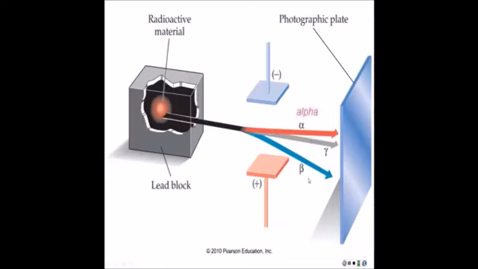So at the top we have an alpha particle, that's the Greek letter alpha, and because it's being bent up towards a negative plate, an alpha particle must have a positive charge. And at the bottom we have a beta particle, and it's being bent towards the positive plate, so a beta particle must have a negative charge. And you notice the middle one, the gamma ray, isn't affected at all by these plates, so a gamma ray must be neutral, and indeed it is.